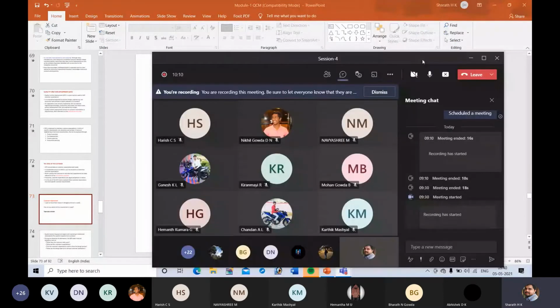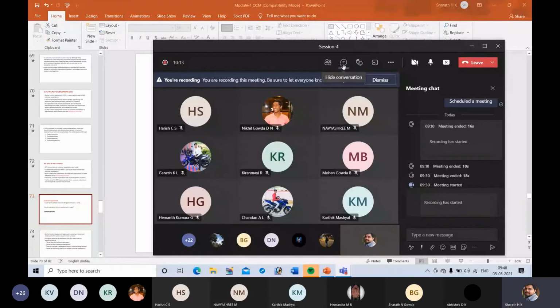So you can type in the conversation or chat. Here you can type your answer.